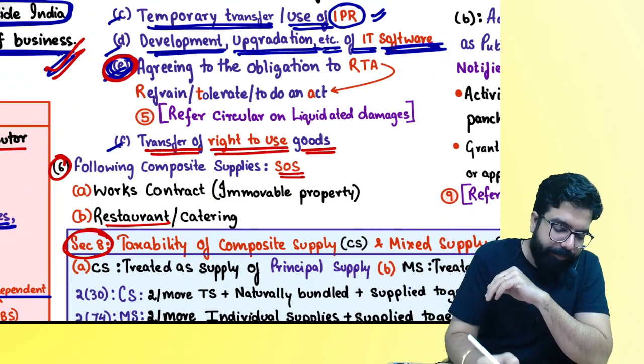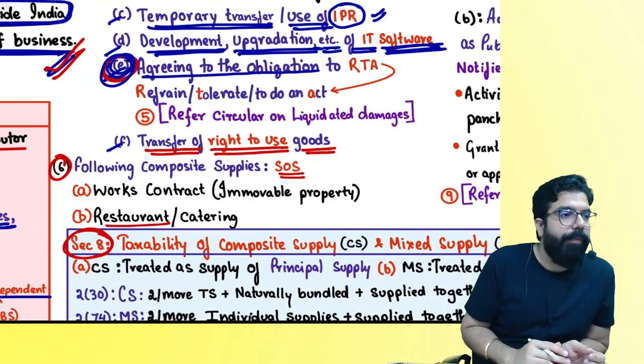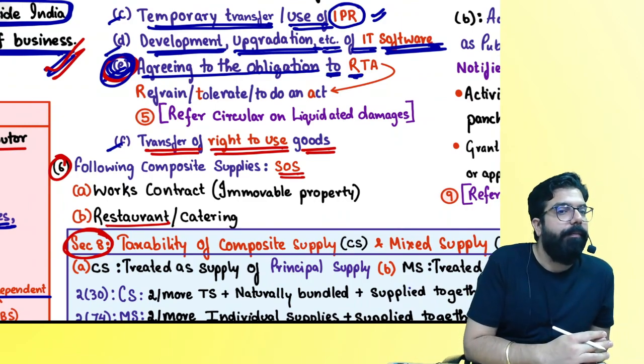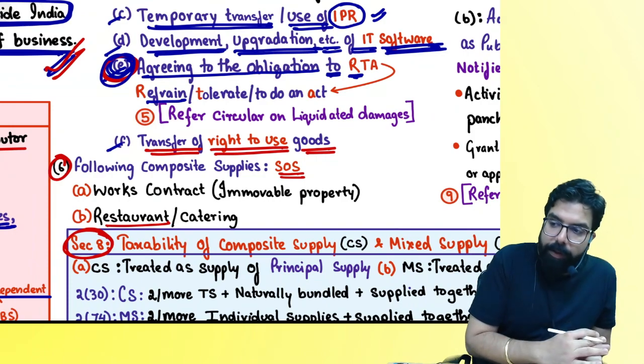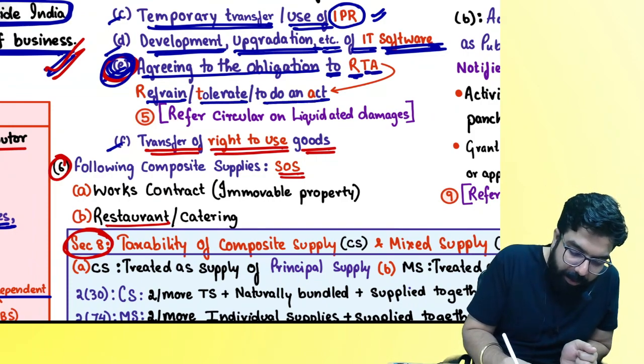Everyone ready? What is E point telling? Agreeing to the obligation to refrain from an act, R for refrain, T for tolerate, or A for to do an act.